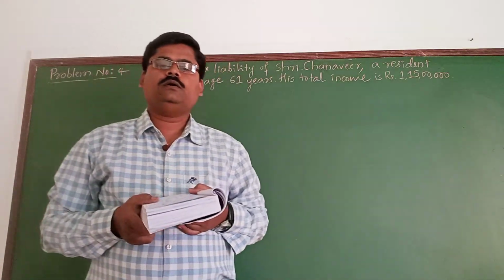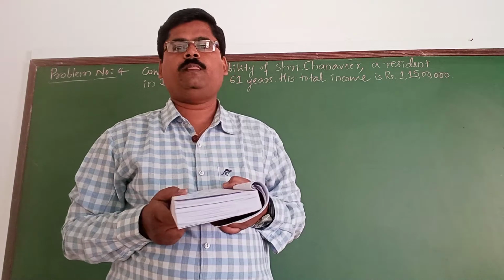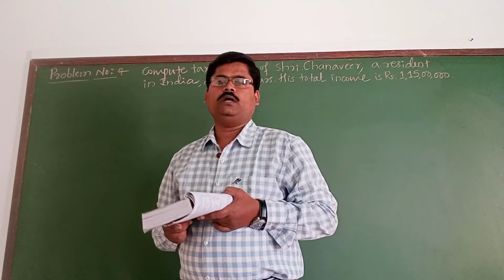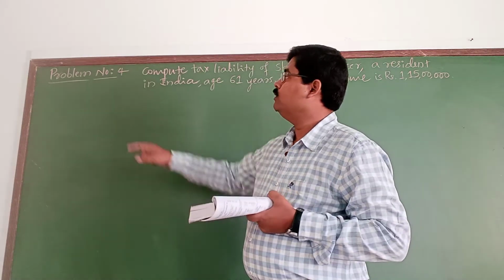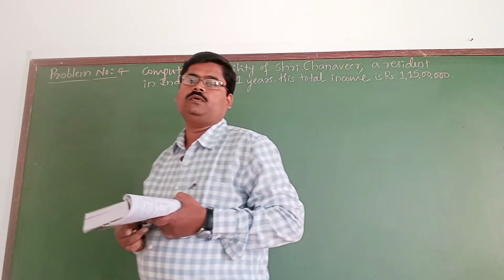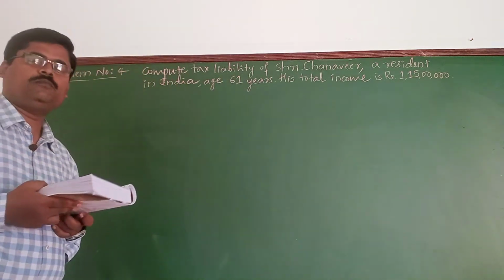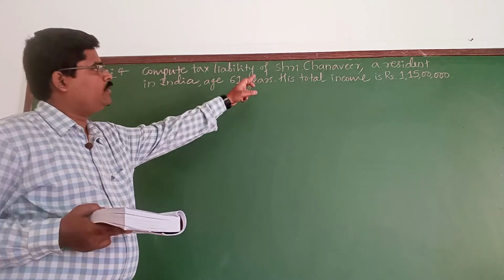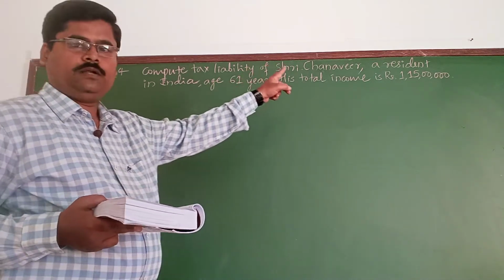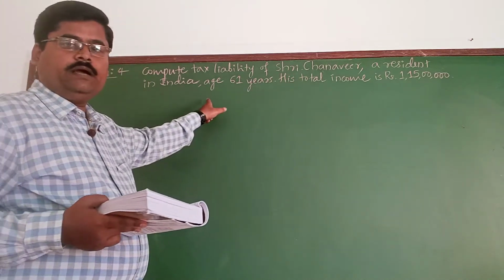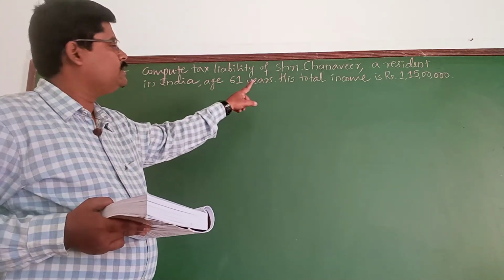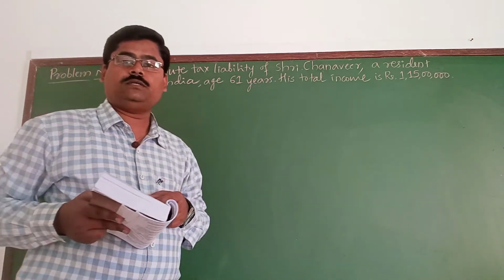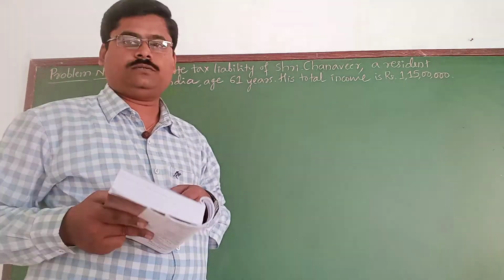Hello students, now let me proceed with computation of tax liability, and now I will solve problem number 4. In the given problem, compute tax liability of Sri Chanavir, a resident in India, age 61 years. His total income is rupees 1 crore 15 lakhs.